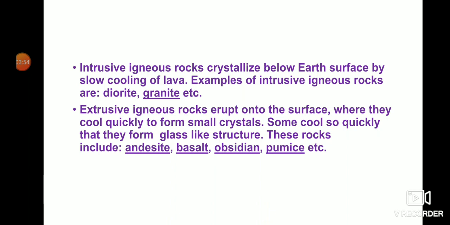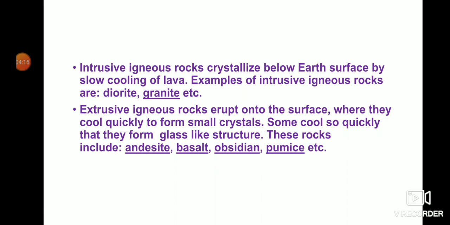Some cool so quickly that they form a glass-like structure, for example obsidian. And the rocks formed by quick cooling of lava are basalt, obsidian, pumice, andesite, etc.